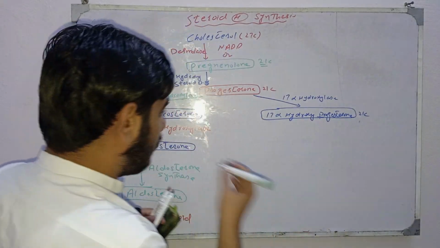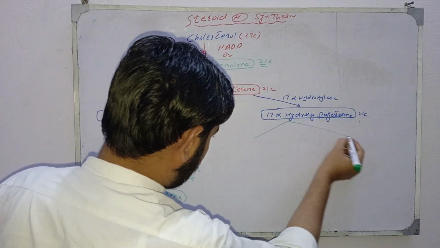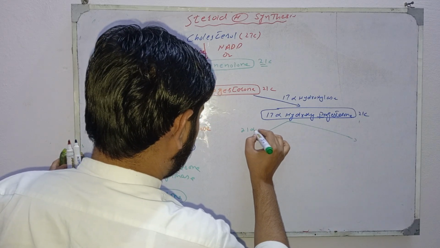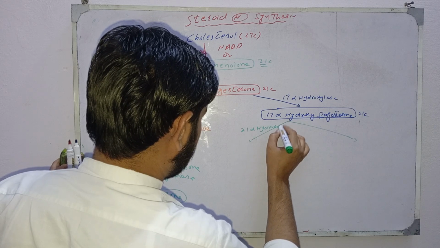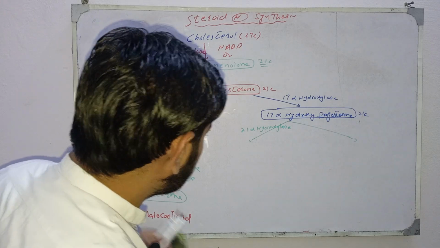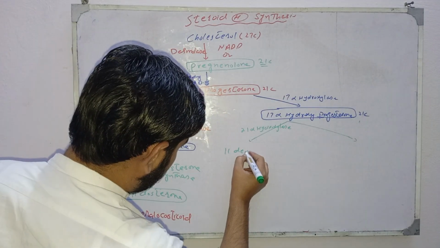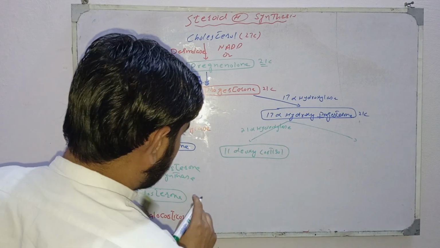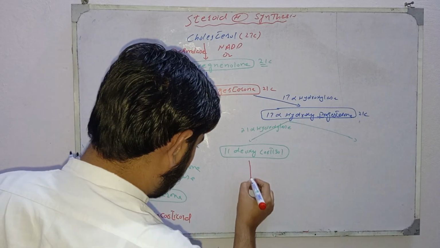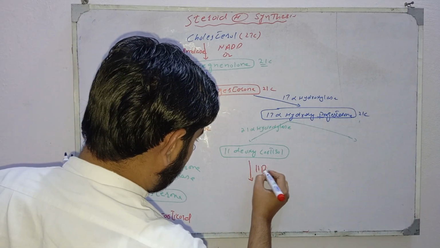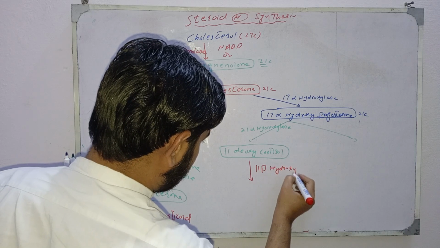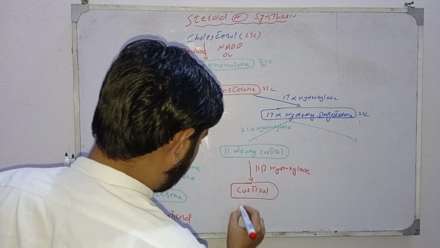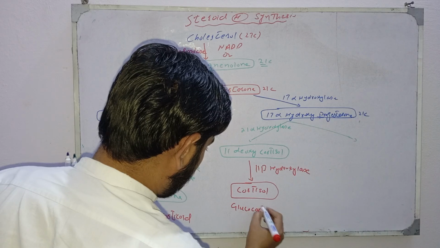Then, by action of 21 alpha hydroxylase, it converts into 11 deoxycortisol. In the next reaction, by action of 11 beta hydroxylase, it converts into cortisol, which is a glucocorticoid.